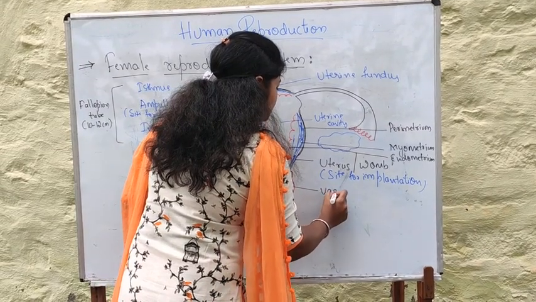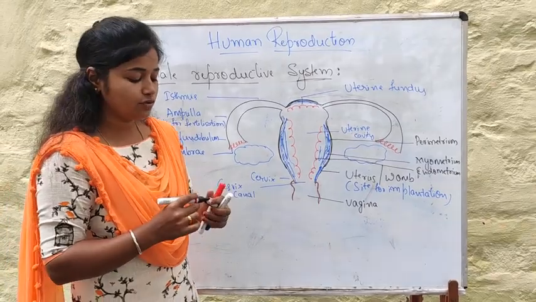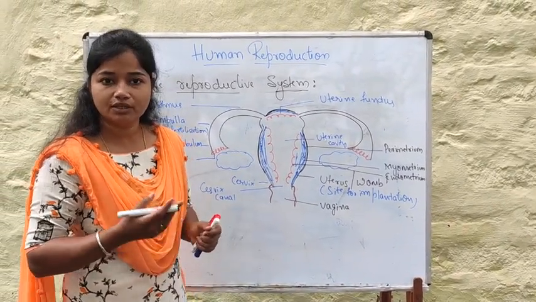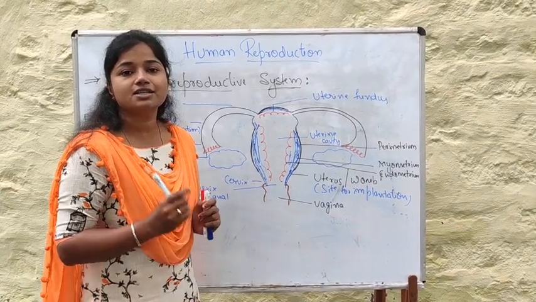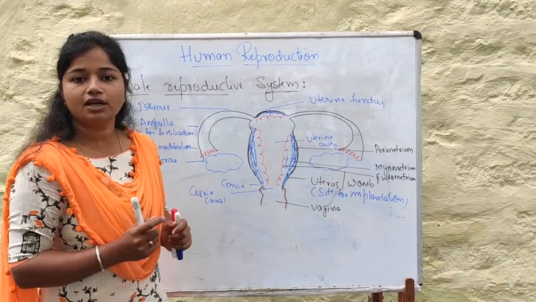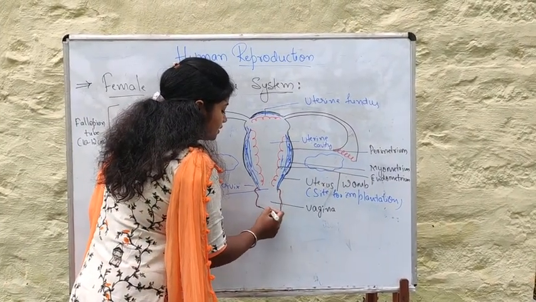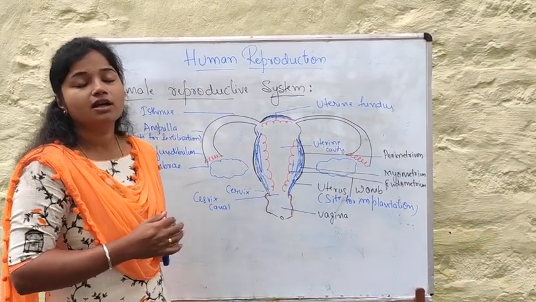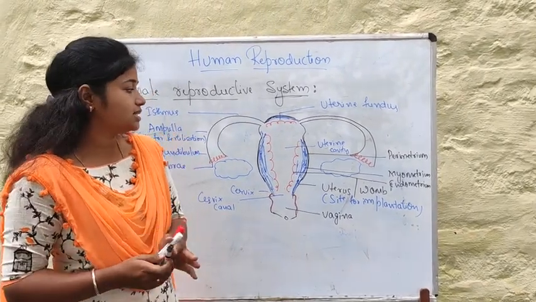This is the vagina, right? There are two important functions of the vagina. The vagina, along with the cervix, forms a birth canal where the birth of the fetus is going to take place. And one more thing is it is going to receive the sperms during insemination. The vagina has an opening called the vaginal opening, also called the vulva. That comes under the external genitalia, which we are going to study in the next class. So just revise the things.